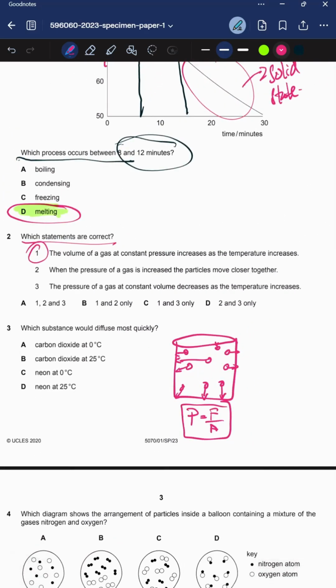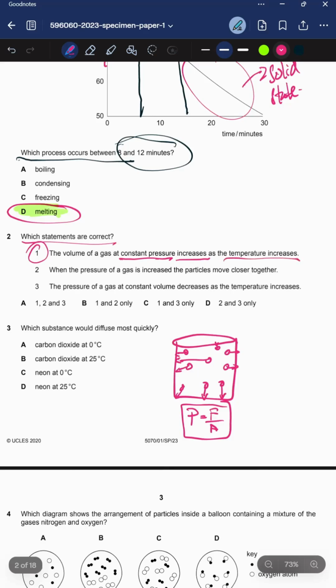Now let's understand which statements are correct. So the volume of a gas at constant pressure. Now here's the key: constant pressure. We're keeping the pressure constant, right? We're keeping the amount of collisions with the wall constant. So the volume of a gas at constant pressure increases. So volume will go up as the temperature increases.